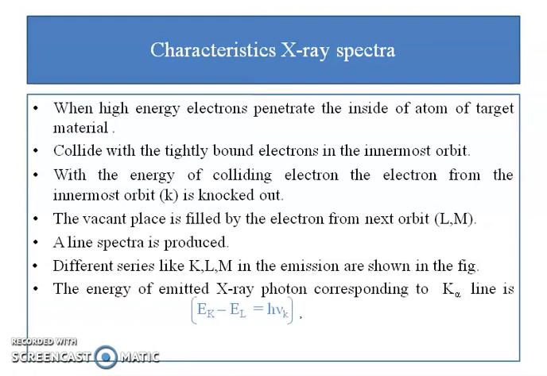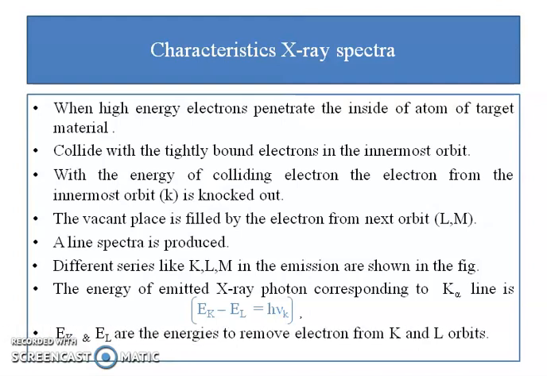Then the energy of the emitted photon corresponding to the K alpha line, when the electron from the K shell is knocked out and its place is taken by an electron from the L orbit, is Ek minus El equal to h nu, where Ek and El are the energies required to remove an electron from the K and L orbits.